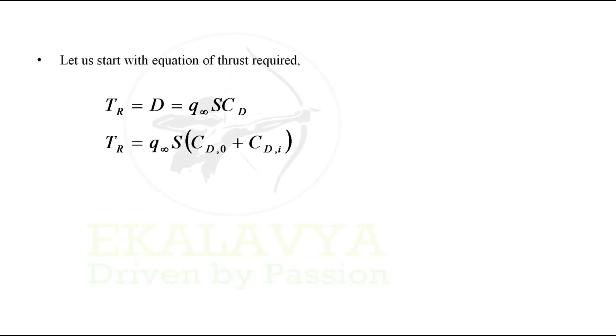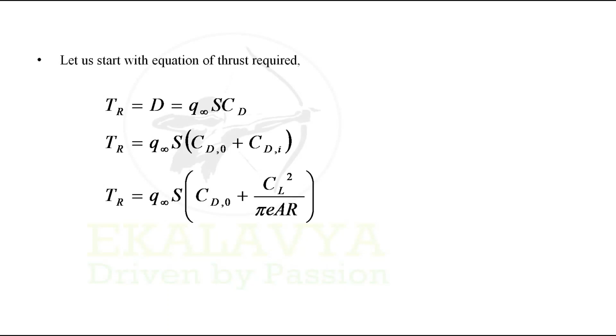Let us start with the equation of thrust required and explore the terms in it. For a level unaccelerated flight, thrust required is equal to drag, and drag in turn can be written as the product of dynamic pressure, wing area, and coefficient of drag. Coefficient of drag CD can be split into CD0 plus CDI.